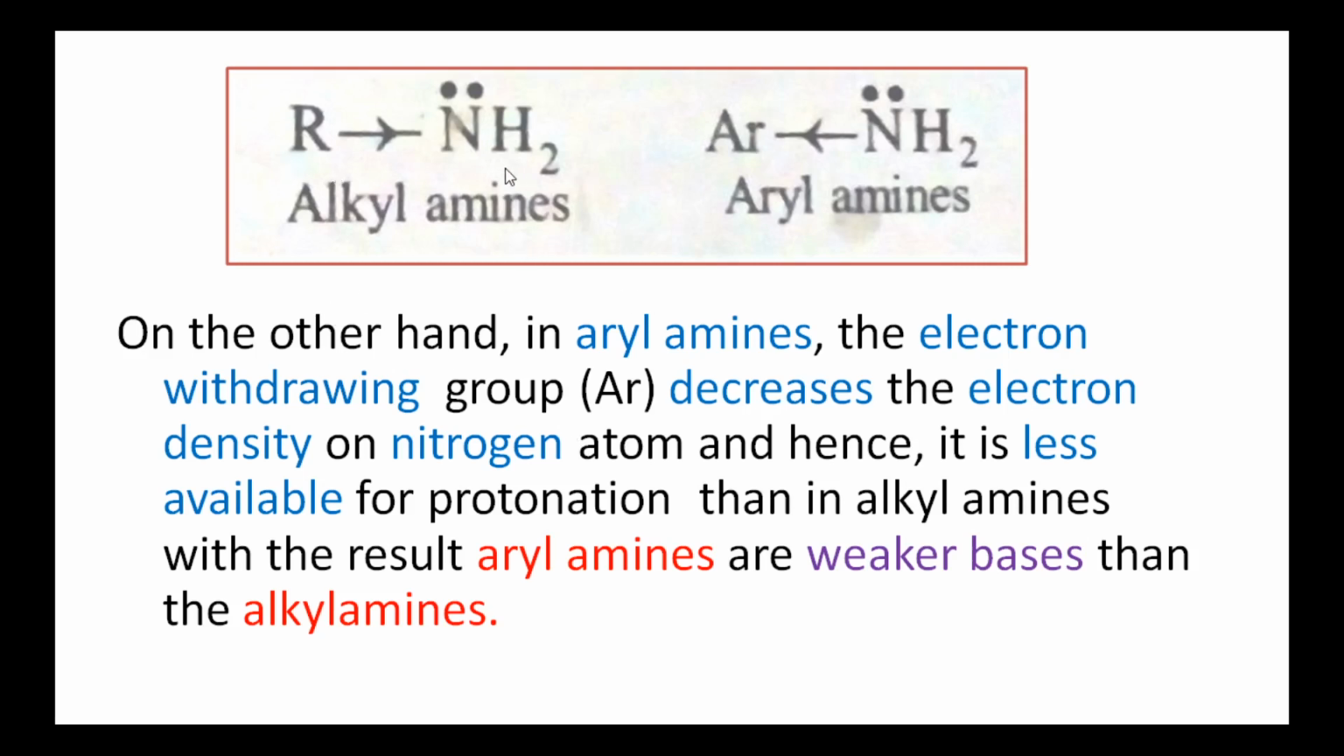That is, this is alkyl amine, this is aryl amine. In alkyl amine, the alkyl group is electron releasing. That is, it releases the electrons towards the nitrogen atom. Hence, the lone pair of electrons on the nitrogen atom is more available for protonation. While in aromatic amines, the aryl group is an electron withdrawing group, that is, a minus I effect group. That is, it withdraws electrons from the nitrogen atom. Hence, the lone pair of electrons on the nitrogen atom is less available for protonation. And hence, these are weaker bases.